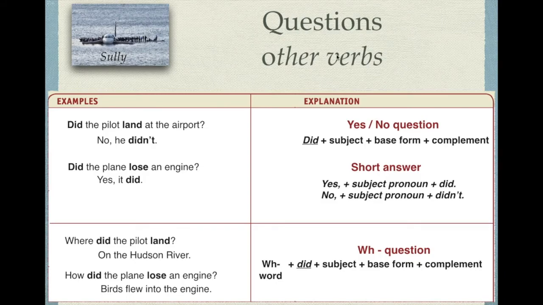Now let's see questions with other verbs. Remember that for the other verbs we need an auxiliary, did. So did, we use it for negatives and in this case questions. We have yes/no questions and the formula is did, subject, and the verb in the base form. This is not in past. And a complement. Okay, and the short answer: yes, subject did; no, subject didn't.